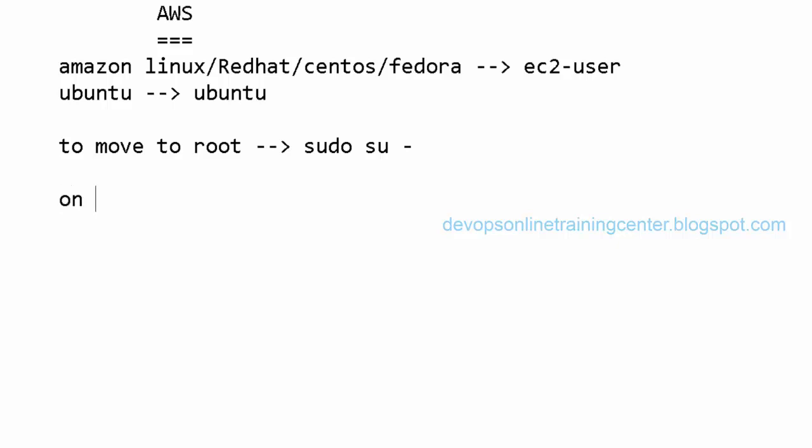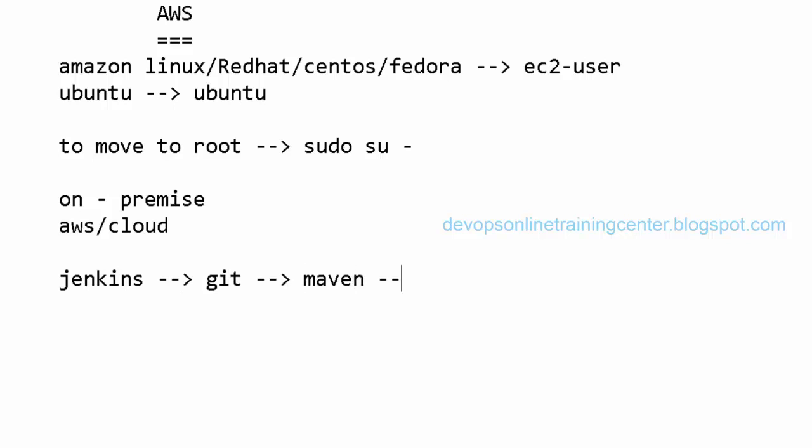So there are two things, right? One is on-premise and the other is AWS or cloud. Some organizations use something like Jenkins, then Git, then Maven, then Ansible, and then the test nodes can be created on the fly, or there are existing test machines in the lab and they can be used.